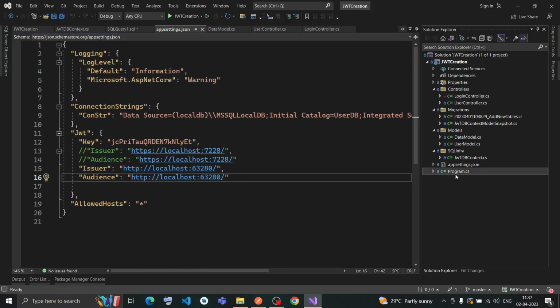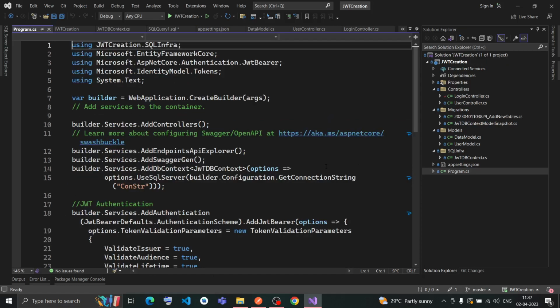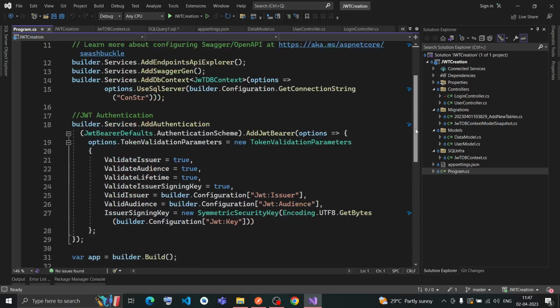And in the program.cs file, let me open it. Here in the program.cs file, we don't have any startup.cs because we are using .NET 6. .NET 6 doesn't have the startup.cs. Before that, we were using the startup.cs to add the services and run the middlewares, all these things.